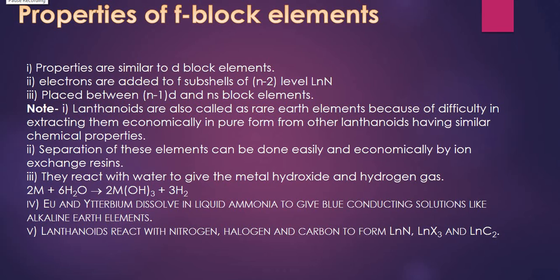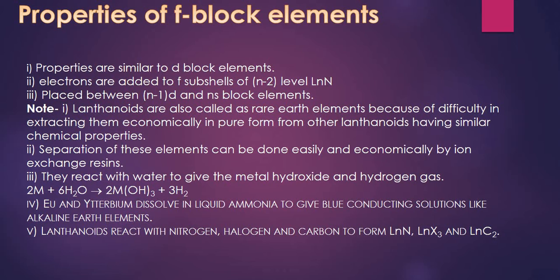Lanthanoids are also called rare earth elements because of the difficulty in extracting them economically in pure form from other lanthanoids having similar chemical properties. But actually they are fairly abundant in the earth's crust.